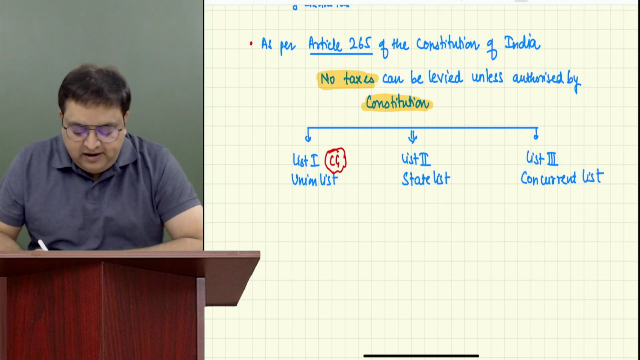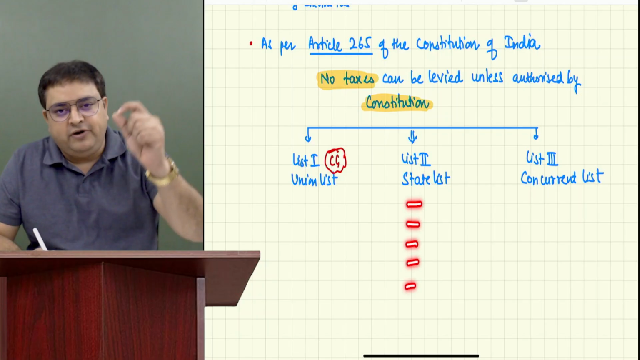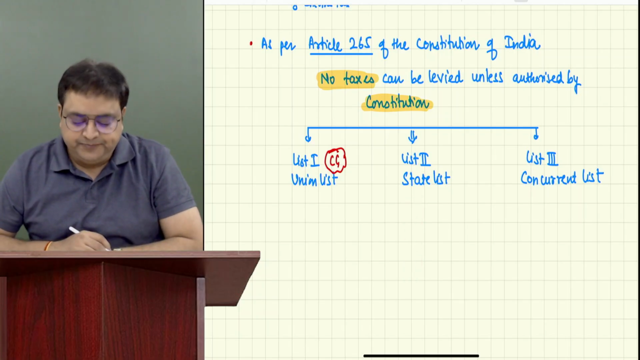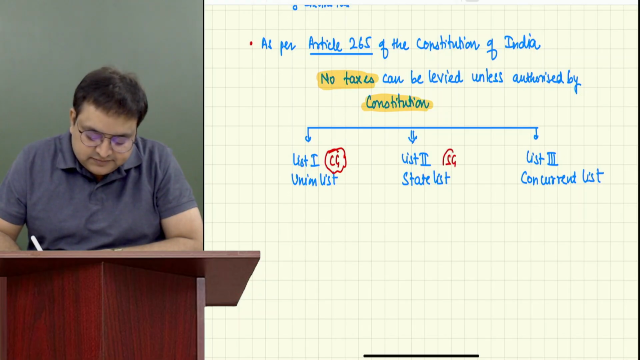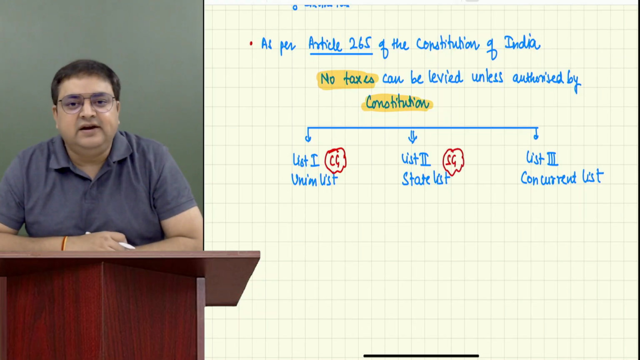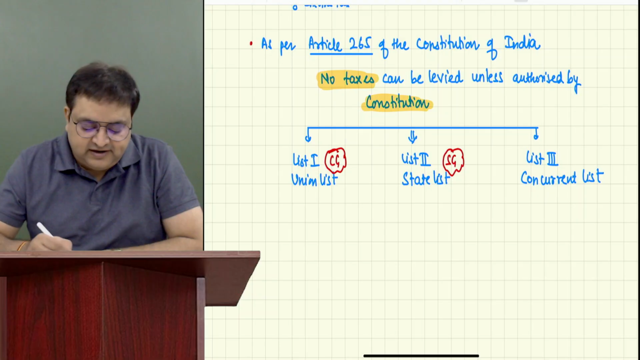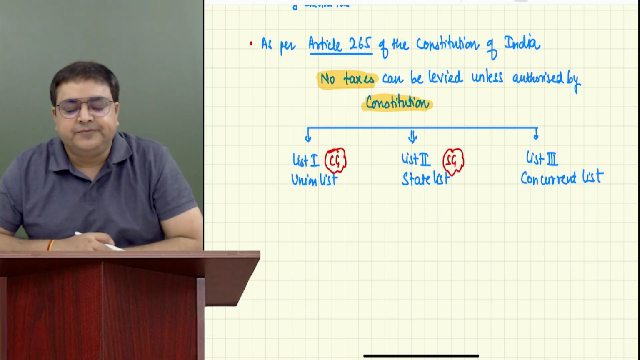Similarly, in list 2, there are certain activities which are mentioned. Point number 1, point number 2, point number 3, etc. This is specifically a state government area. Here, central government cannot interfere.